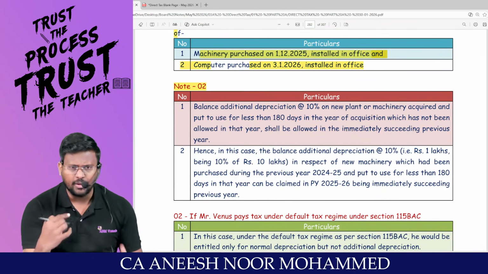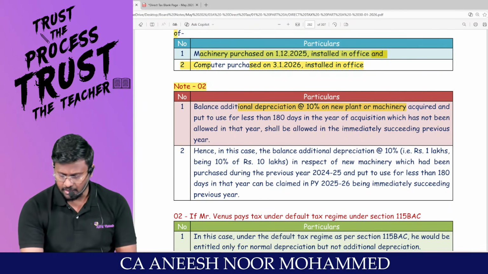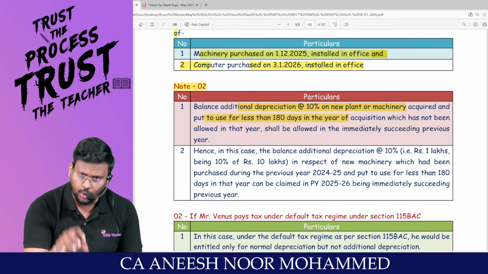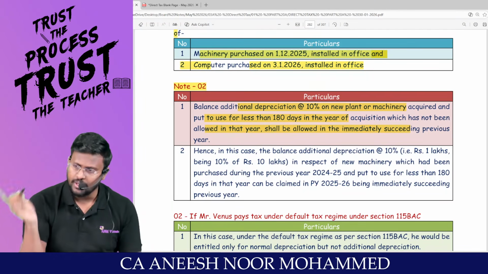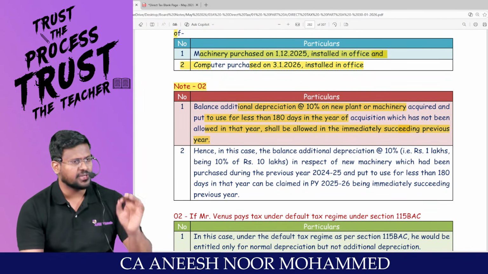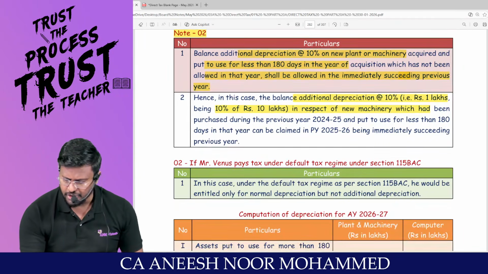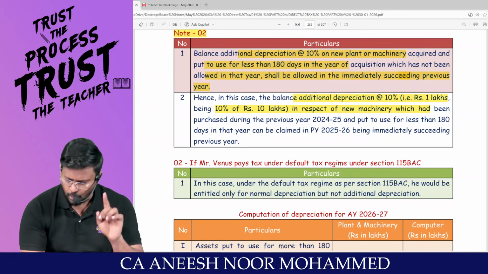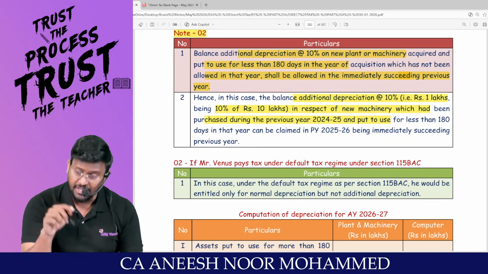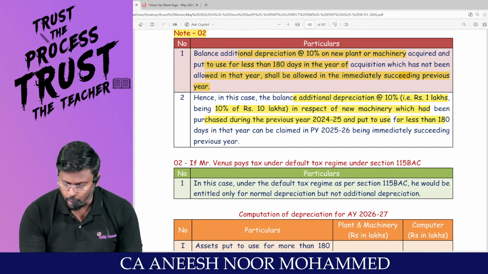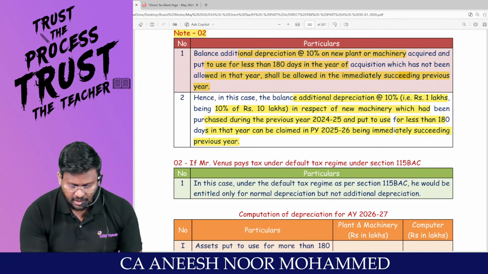Note number 2, I am moving. Are you able to match up the revision of the depreciation? Balance additional depreciation at 10% on the new plant and machinery acquired and put to use for less than 180 days in the year of acquisition, that is the last year, which has not been allowed in that year, shall be allowed in the immediately succeeding previous year. That is a provision as per section 32. Am I right? In this case, the balance additional depreciation is how much percent? 10%, which is nothing but 1 lakh, because 10 lakh into 10%, in respect of new plant and machinery which has been purchased during last year, that is 24, and put to use for less than 180 days in that year, can be claimed in previous year 25/26 being the immediately succeeding previous year.